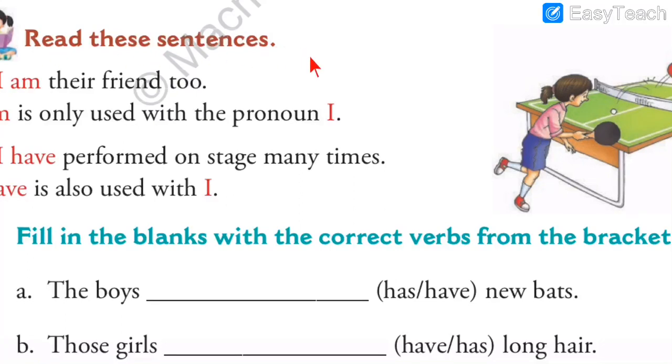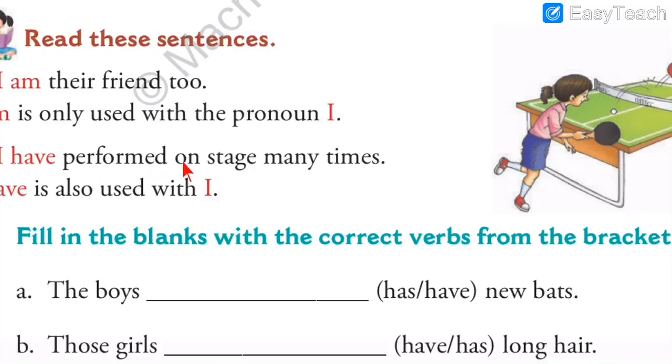Read these sentences. Now see, there are some exceptions. So which are the exceptions? First one, I am their friend too. Am is only used with pronoun I. So always remember, whenever I is given, we have to use am, because am is used only with I. That is the rule. Am cannot be used with any other pronoun. For example, he, she, it. We cannot use am with any other pronoun. With he, she, it, we use has or have. But with pronoun I, we only use am.